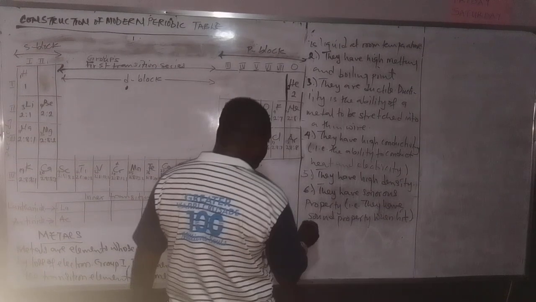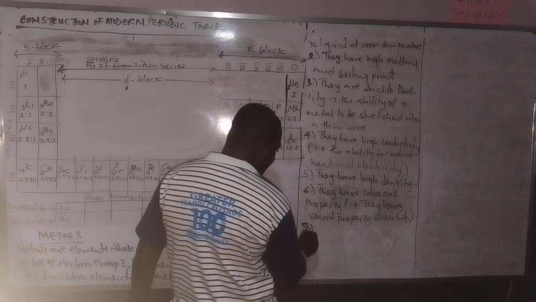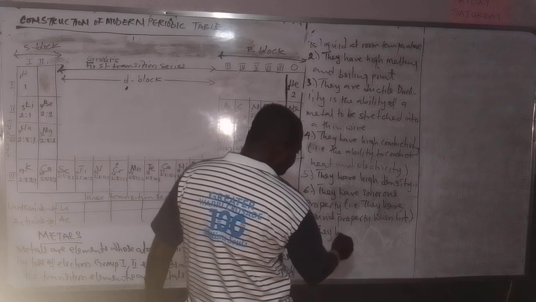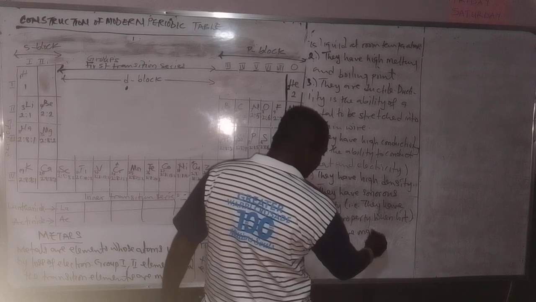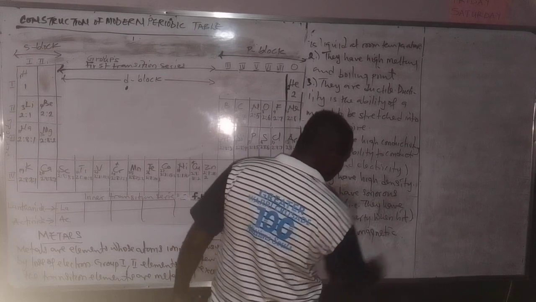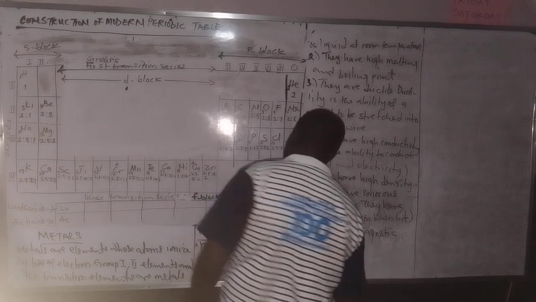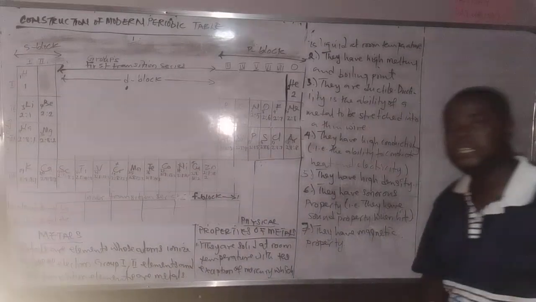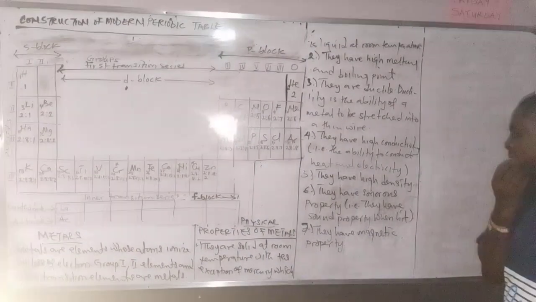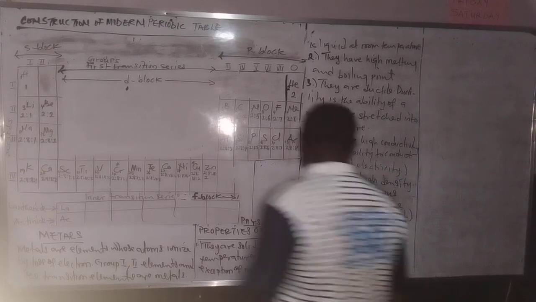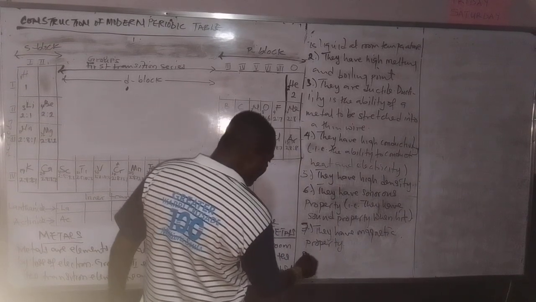Then number 7 is that they have magnetic property, especially the transition elements. We have done that one under magnetic property in periodicity. You can watch out for the video where we talk about paramagnetism, ferromagnetism, and diamagnetism. So check that.